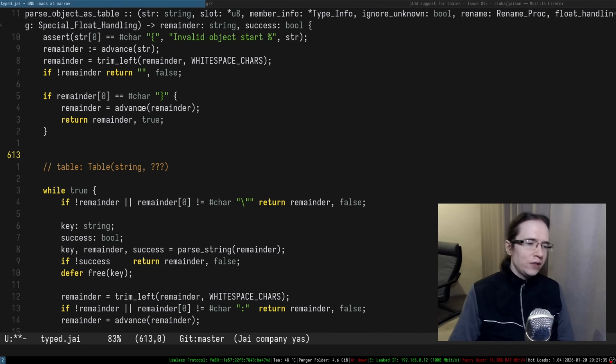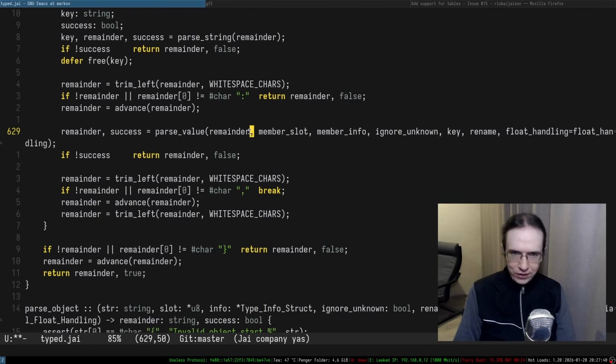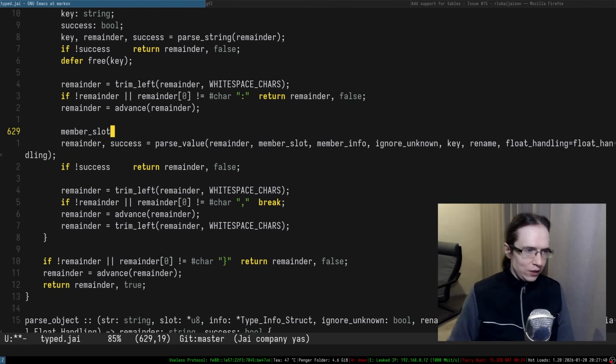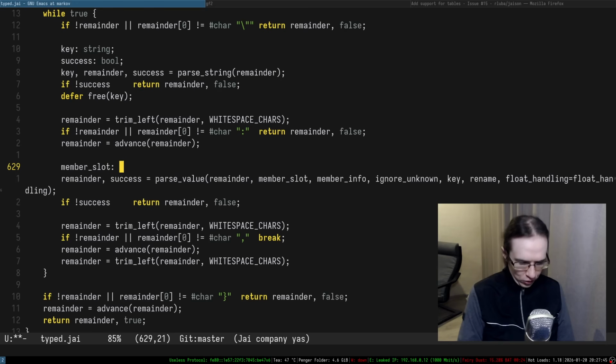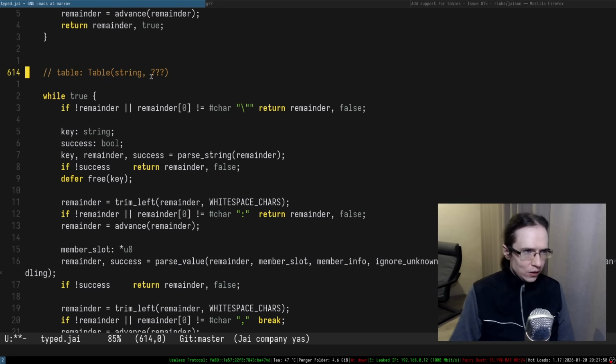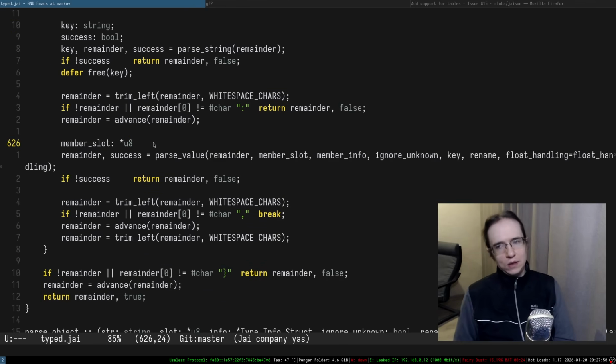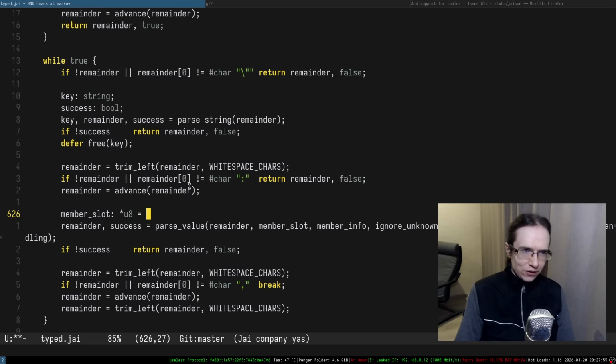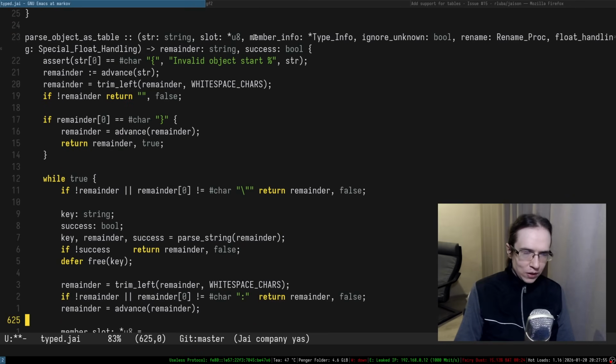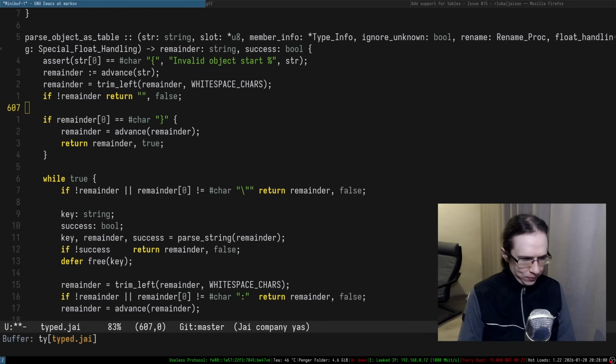But also, I feel like we have to allocate it every time, right? So every time I need to do the parsing, for each individual member, we have to allocate this entire thing. So that begs the question, what is going to be the size? What is going to be the size? So this is just a generic type info. Is there a type info?